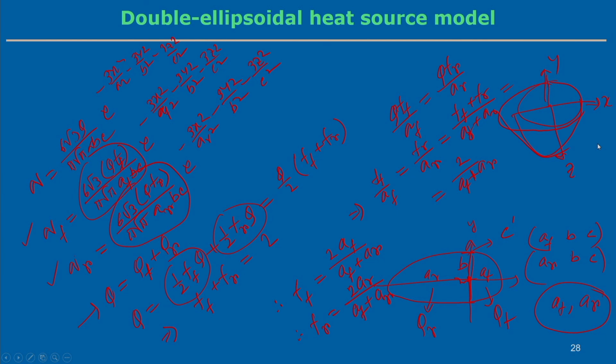If we do that, then we will be able to estimate the value of the fractional heat deposit in the front and rear part. But the maximum intensity will remain the same value as we estimate in the ellipsoidal heat source model. These things are extra, needed to estimate the AF and AR values in the case of the double ellipsoidal heat source model. So that is all for today.